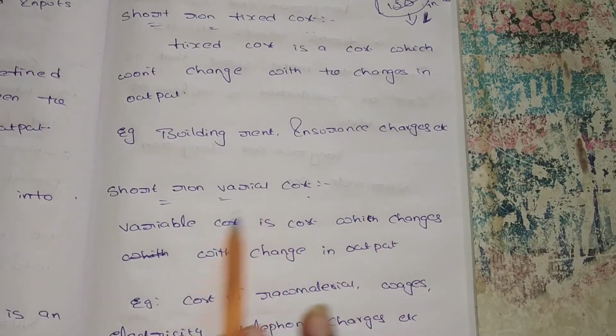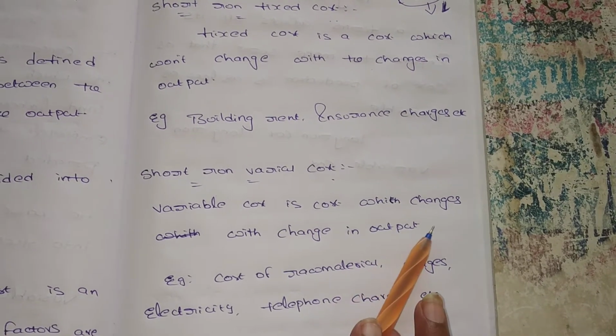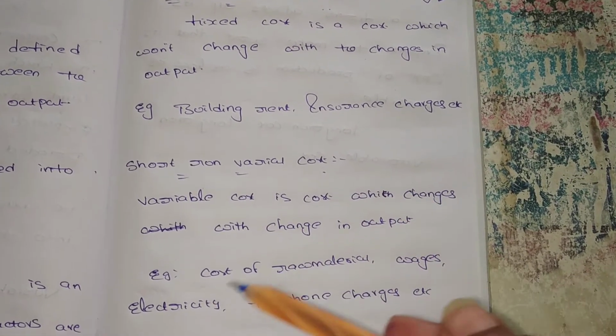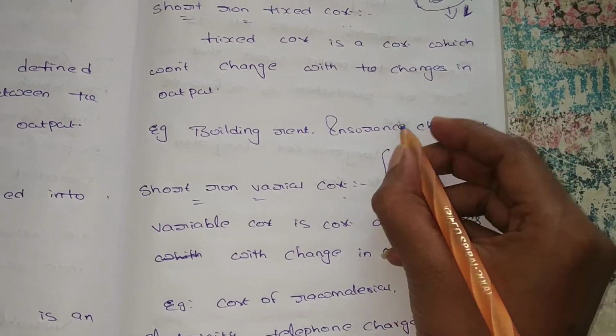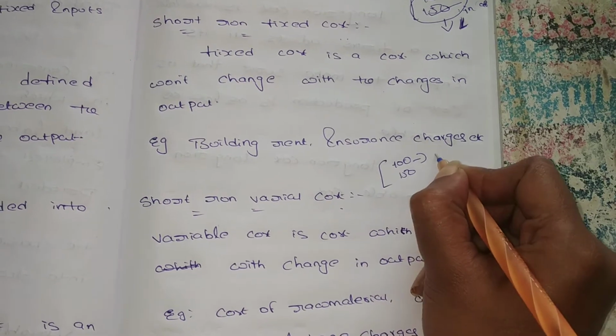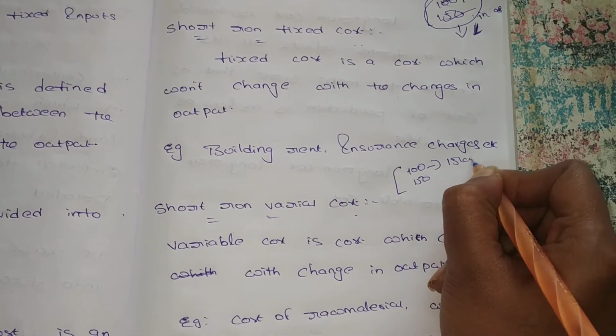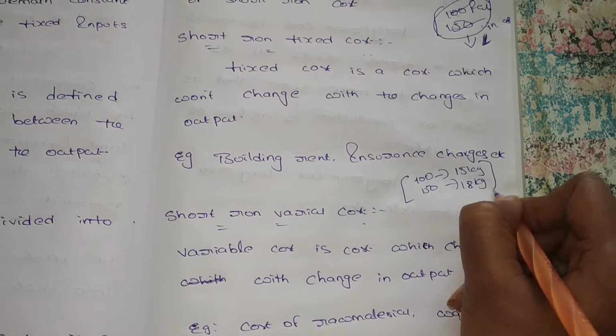Short run variable cost. Variable cost is a cost which changes with output. While output changes, the variable cost also changes. Example, I want to produce 100 biscuit packets. Now I want to produce 150. For this I required maida 15 kgs. For that 150 I required 18 kgs. Here there is a change.